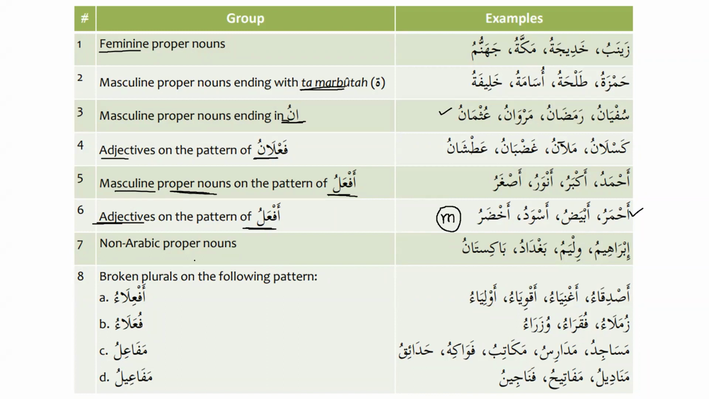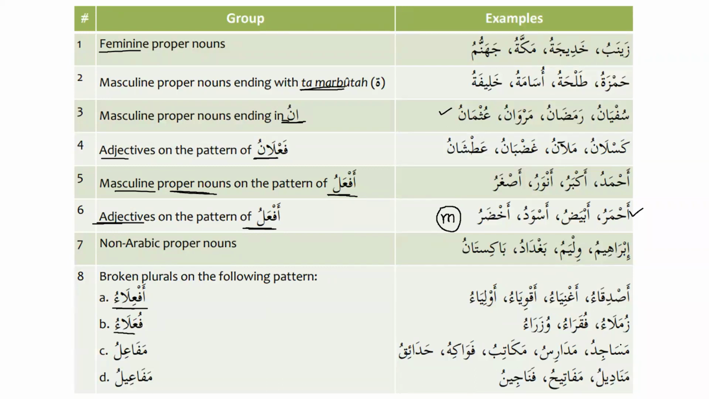Then we have seen that the non-Arabic proper nouns, for example, Ibrahimu, Williamu, Baghdadu, and Pakistanu, are also al-mamnu min as-sarf. These are the categories that we have learned already. Then there are some patterns where if the noun comes on that pattern, it is also al-mamnu min as-sarf. For example, the broken plurals on the pattern of af'ila'u, such as asdiqa'u, aghniya'u, aqwiya'u, and awliya'u. I'm sure you know the meaning of all of them. We have learned them already.